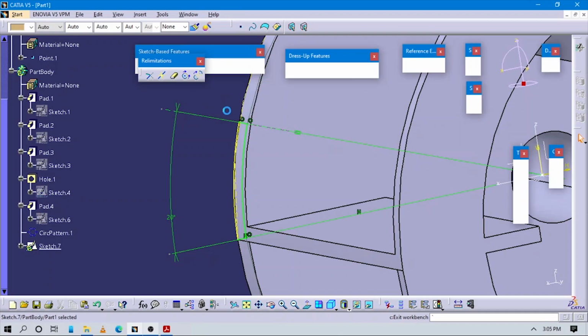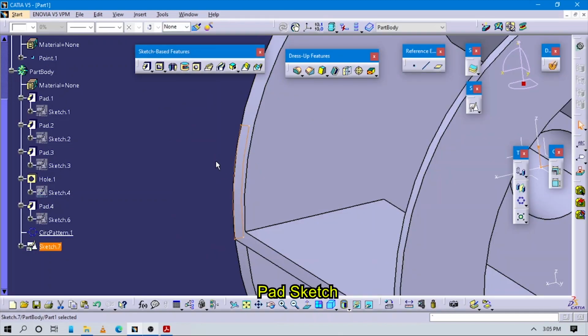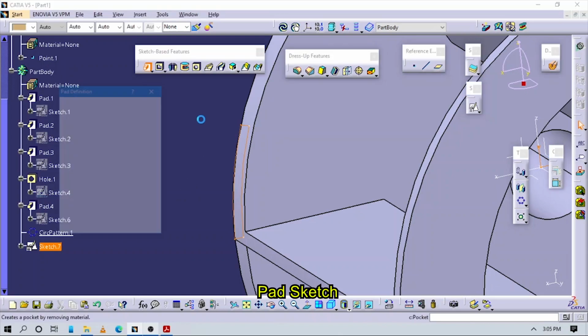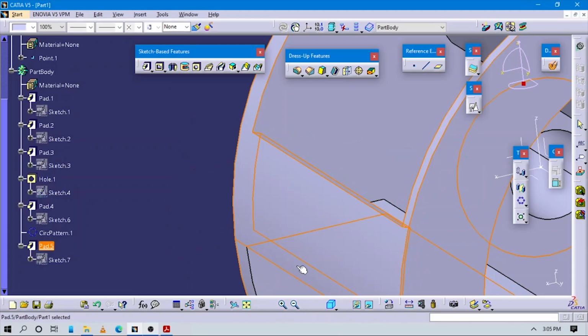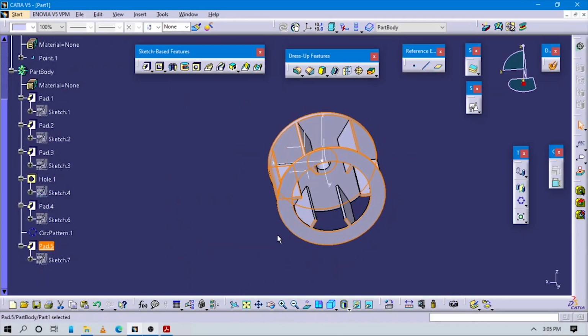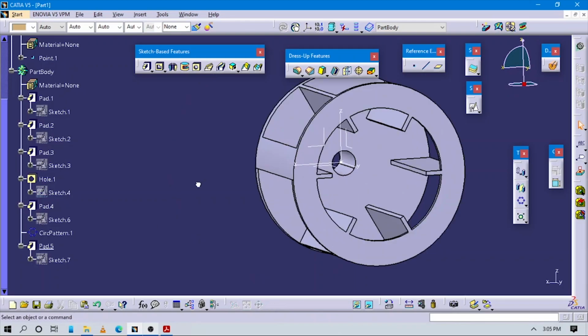Exit this 2D sketch workbench and use the pad command here. Give the value as 7.25 and make the preview here. Now press OK. Now you can see we have created these blades also.